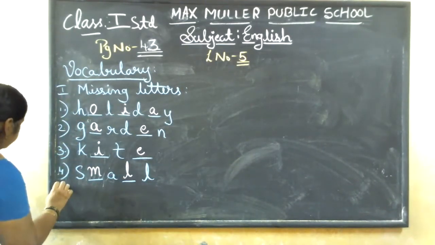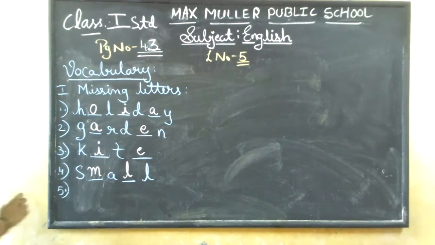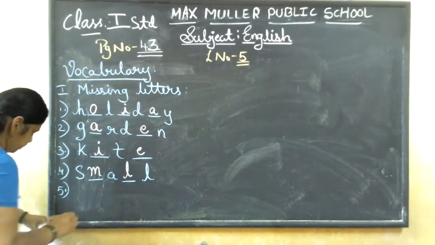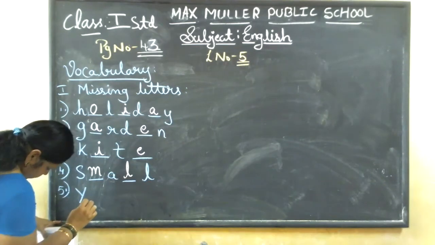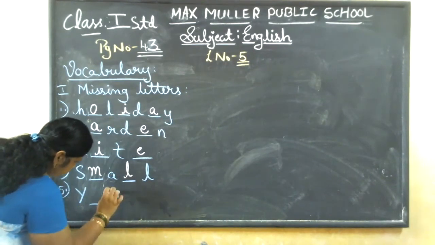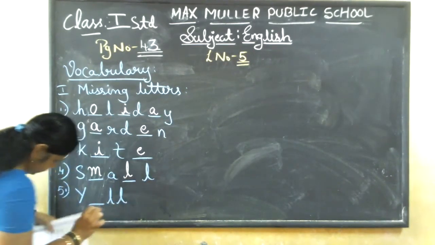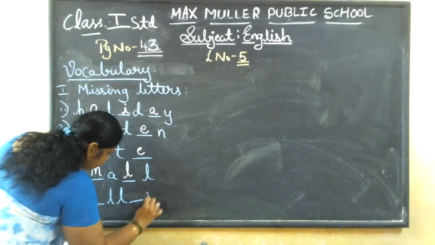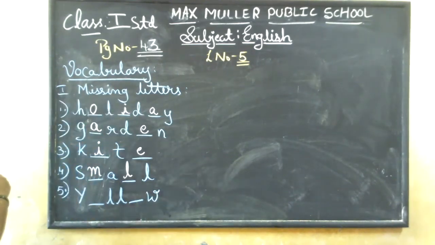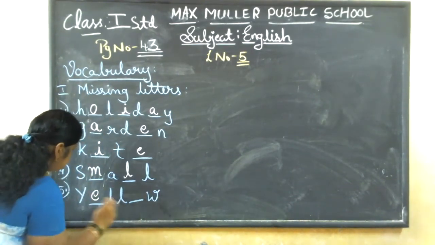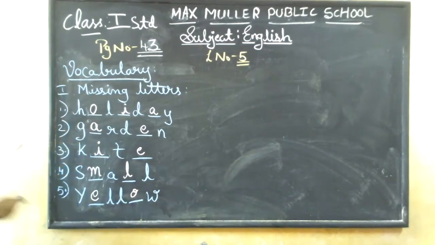Very small it will be. If you hit it once, it will die. A sunflower is dash color. Okay. Y dash LL dash W. So you need to write YELLOW. Yellow. Got it now, children?